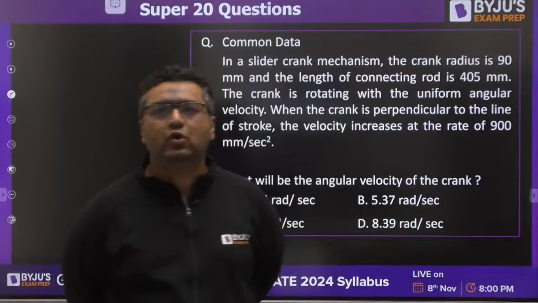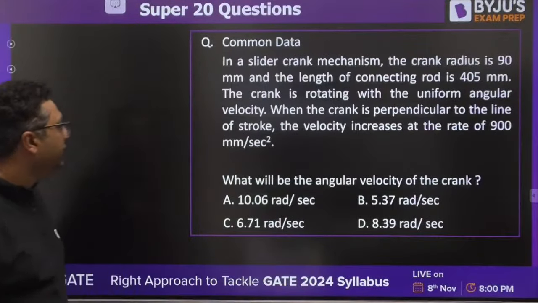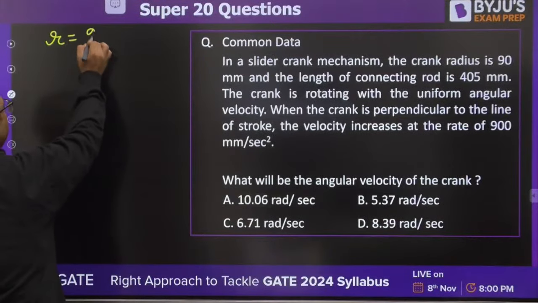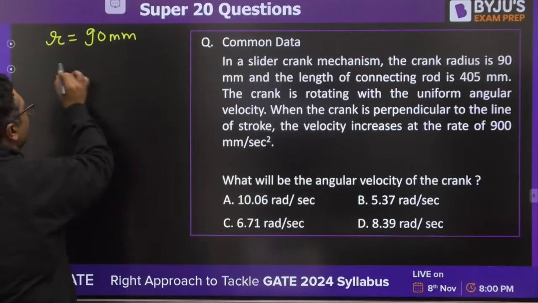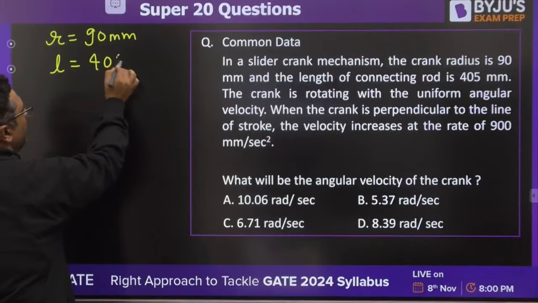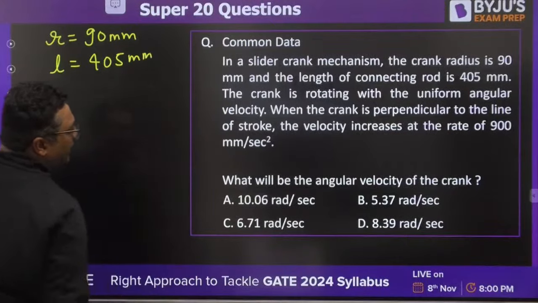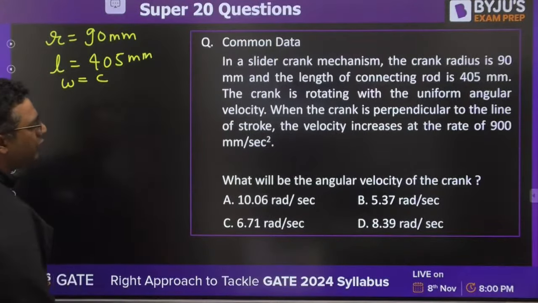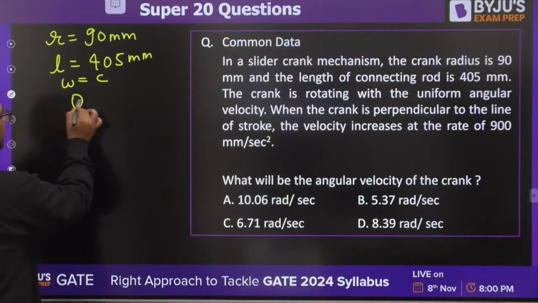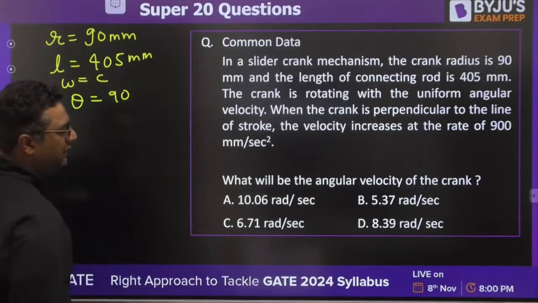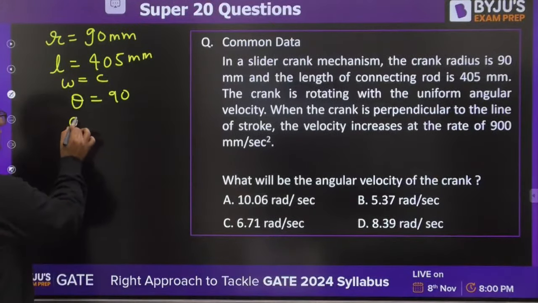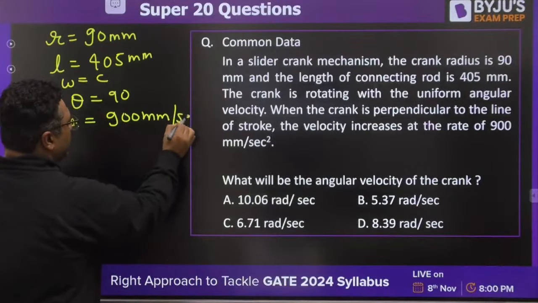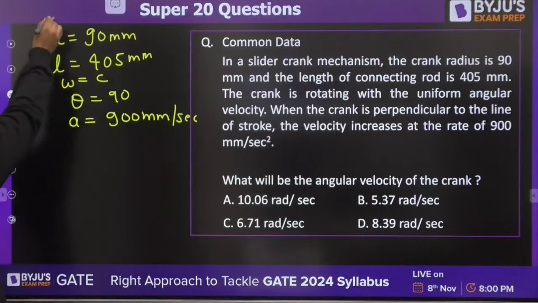Yes, guys, solve it. In a slider crank mechanism, the crank radius is 90 mm. The length of the connecting rod is 405 mm. The crank is rotating with a uniform angular velocity. The crank is perpendicular to the line of stroke, theta is 90 degree. The acceleration of the piston is given as 900 mm per second square. Okay, so this is the condition.